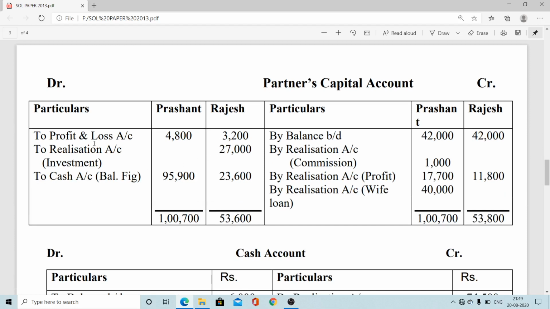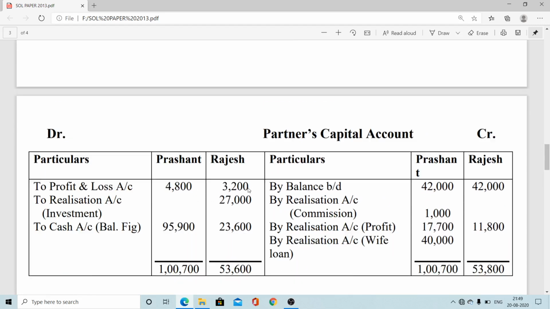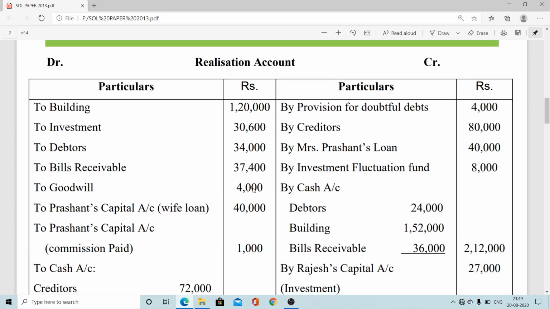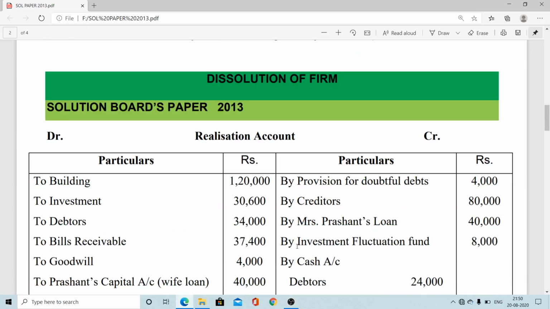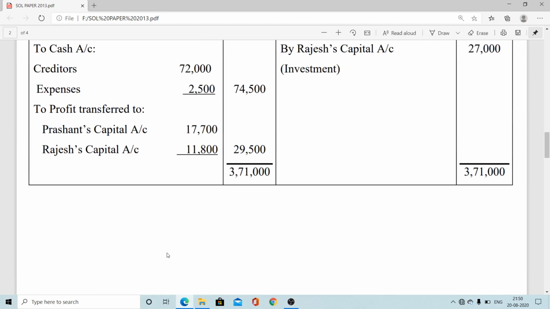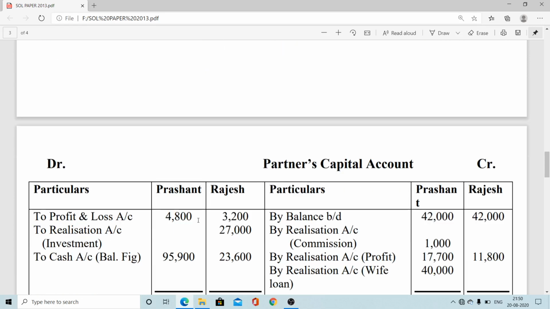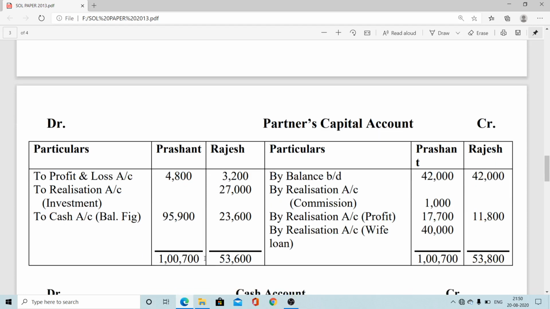There is also one fictitious asset to transfer to the partners' capital debit side: in the old balance sheet, profit and loss account 8,000, under the old ratio. With the investment takeover entry, that is the final payment. Prashant will get back 95,900 and Rajesh will get 23,600. That is the final payment.